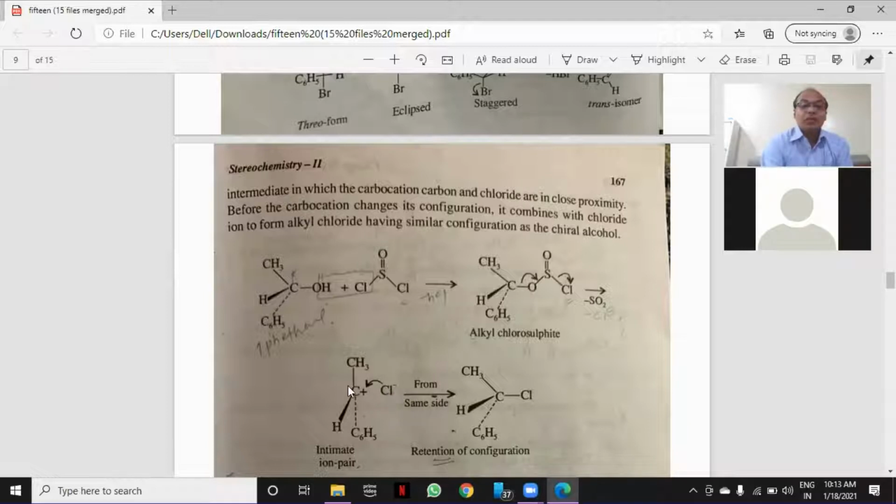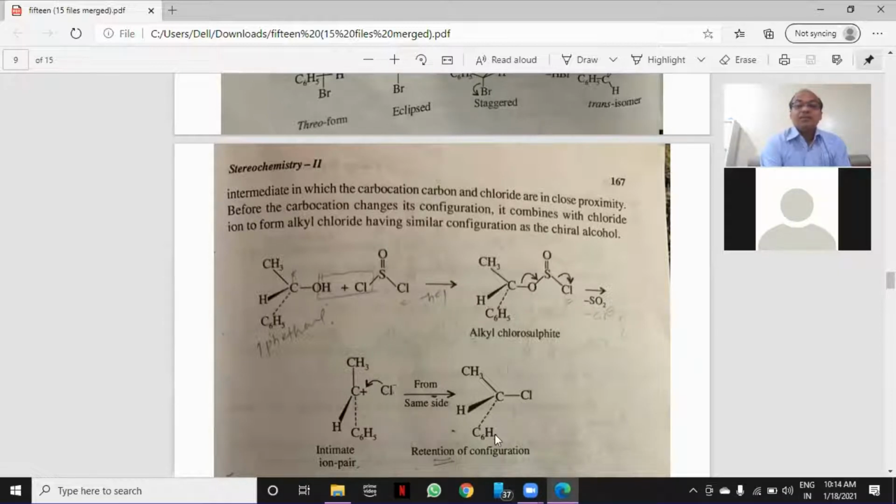Now this Cl attacks from the same side where OH departed. When this OH departs, Cl attacks here and we get retention of configuration. All these three positions of CH3, H, C6H5 will remain intact as they are. Only in place of OH, Cl will be attached.